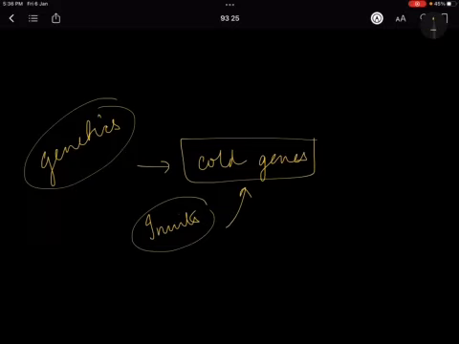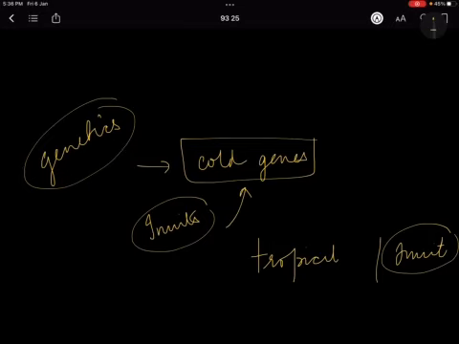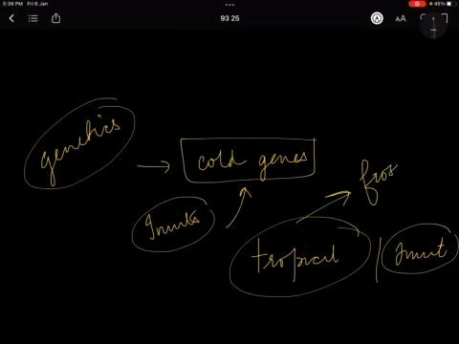So, if you take a tropical man and an Inuit and send them to the Arctic, where Inuits are already living, the tropical person will develop a lot of frostbite in a day, whereas Inuits will not.